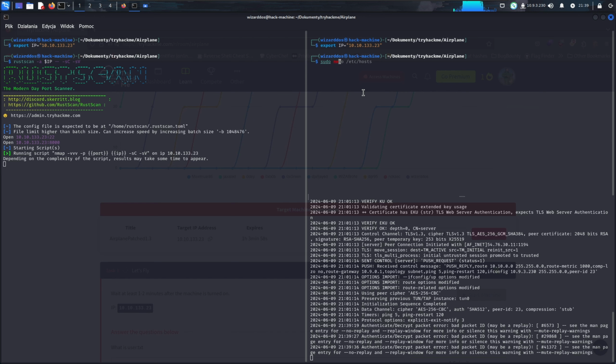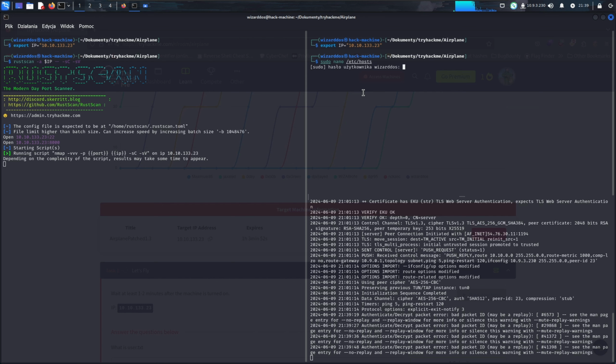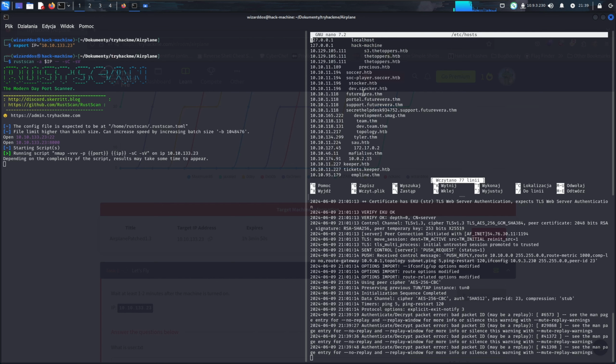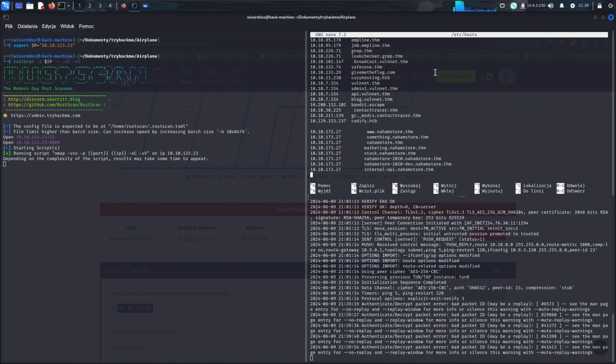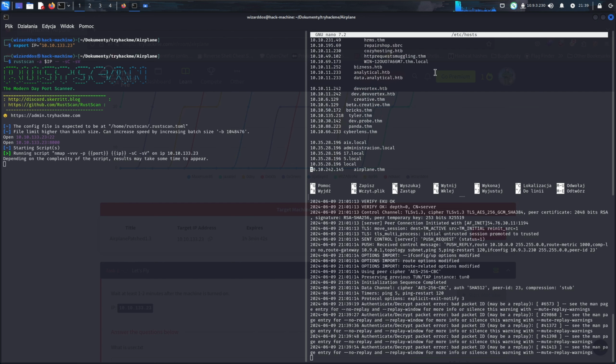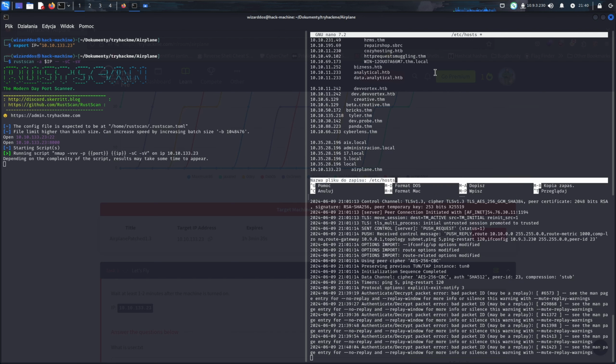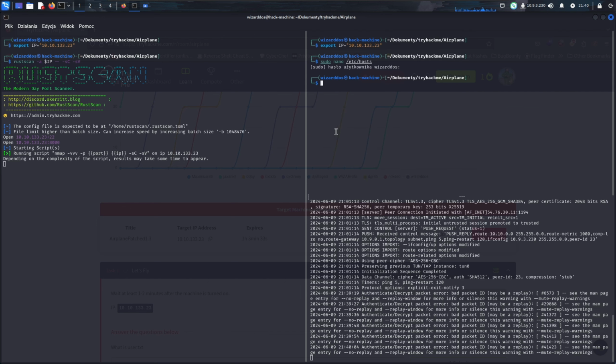So sudo nano /etc/hosts. Now we input our password. As I solved this machine before, I'll scroll down to the bottom and replace the IP with this. Save and exit.